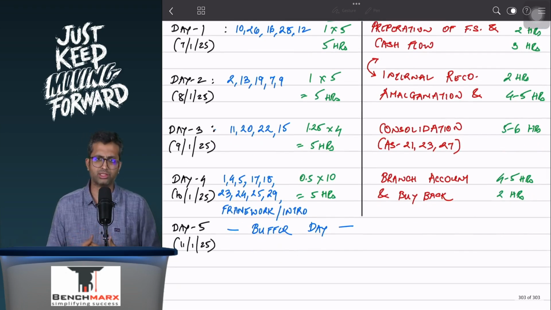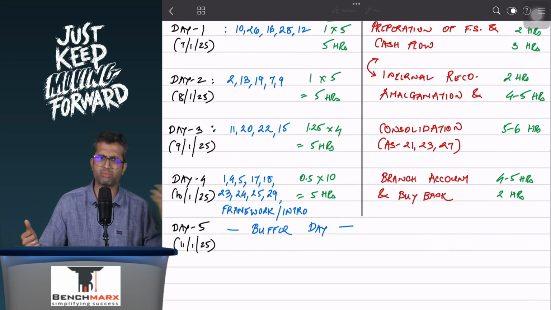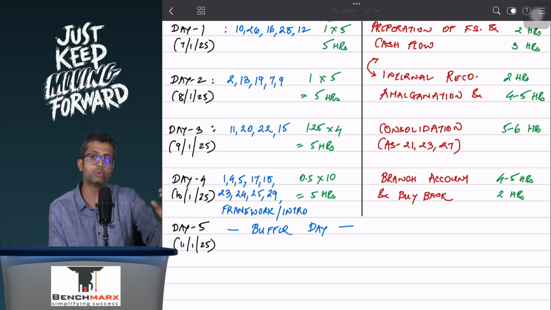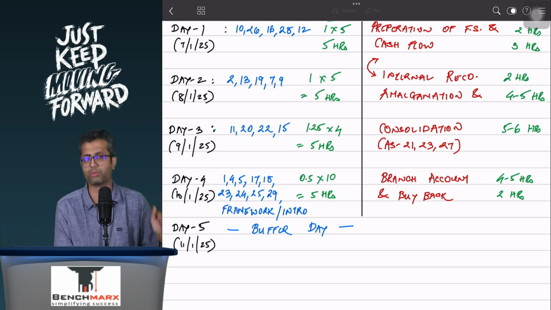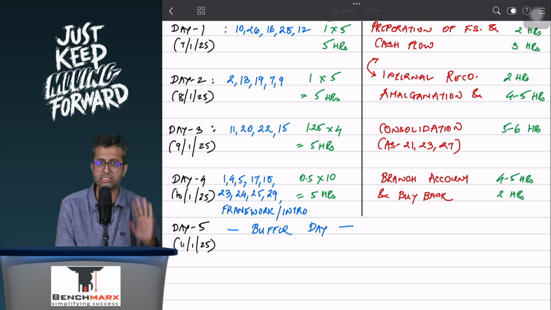Then you go to day 3. In your day 3, now that amalgamation is done, you will go to consolidation, but along with that, a few other important standards. By now, you are in proper groove to study, and this is a point where we will do the other important standards, that is foreign exchange, which needs to be done before branch. Then there is EPS. Then there is AS22 on deferred taxes and AS15.